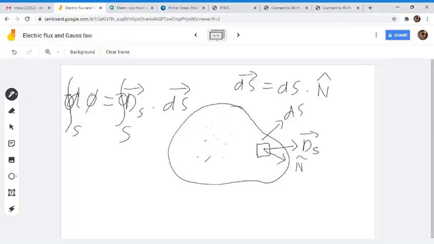So we need to know this electric flux density vector at each point of this closed surface, and we need to know the dS component. This integral will give you the total flux. So the total flux coming out of this closed surface will be the closed surface integral of vector D dot dS.